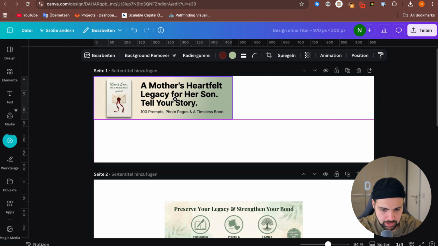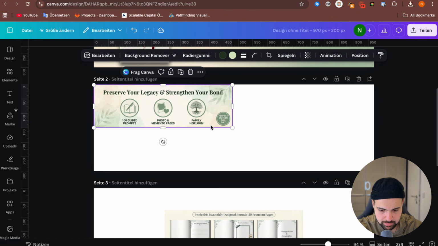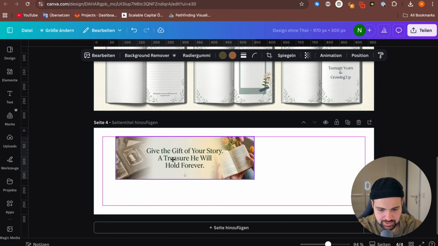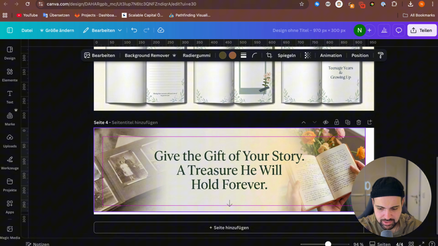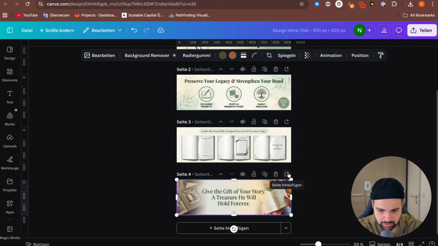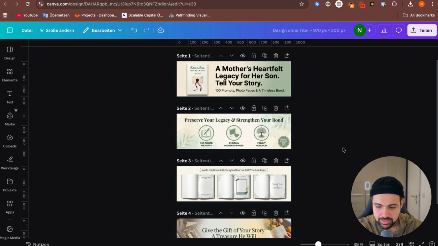Now I will adjust the dimensions here. Perfect. So it fits right into the canvas and it fits perfectly. So he also did the dimensions right. It's actually crazy. Now, as you see, let's zoom out a little bit. Here you have the finished A+ content and you did it in 60 seconds.